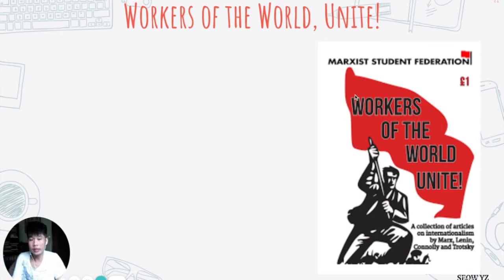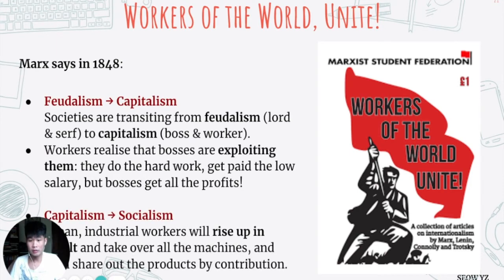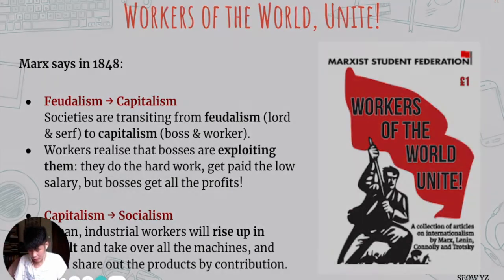So Marx had all these ideas, but the person who really started and created the first communist country was not a German. It was a Russian person. And you might know this person, it's Lenin. It's who we have been talking about in chapter 2 of Sec 3 history. So Marx believed that the workers will rise up and somehow overthrow the businessmen and create a socialist society and then move to communism. The one who actually led the workers to create the first communist state is Lenin. So on page 4, let's look at what Lenin says.